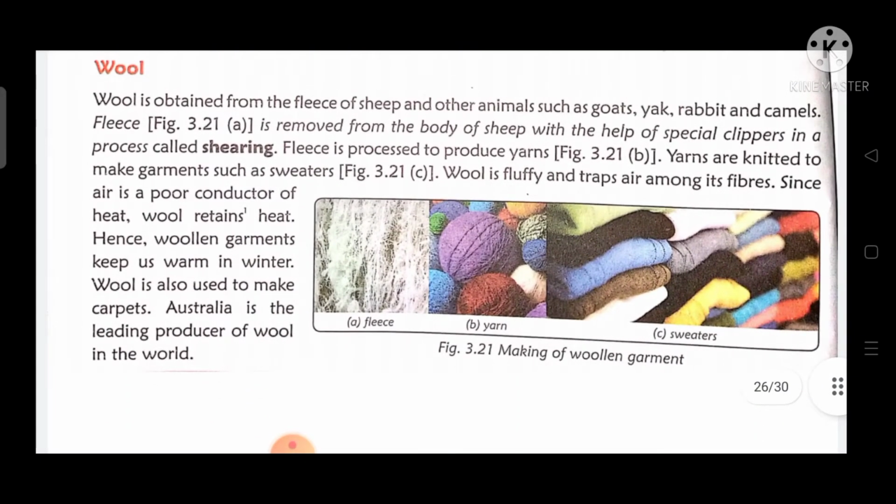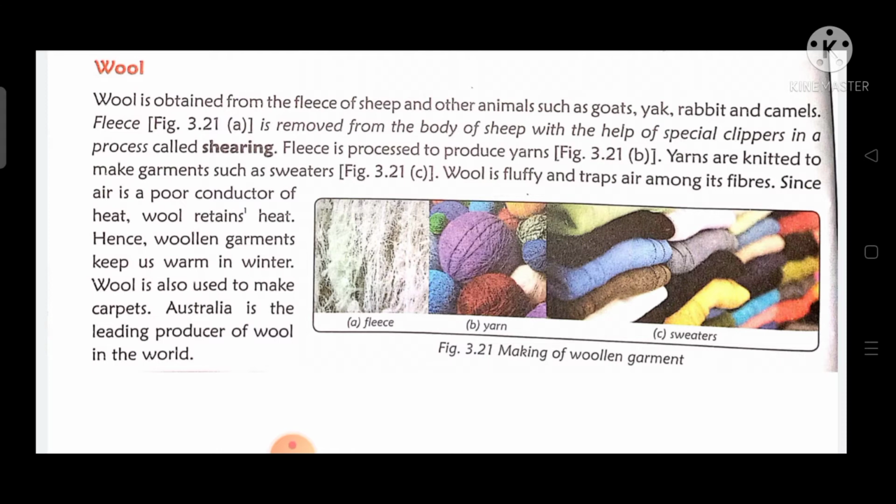Wool is obtained from the fleece of the sheep. Sorry, not skin. It is fleece. That hairy part, that is the fleece of the sheep. In simple terms, we can say the outer covering of the sheep is the fleece. Not the skin, not the hair, it is the fleece of the sheep. And also from other animals such as goats, yak, rabbits and camels.